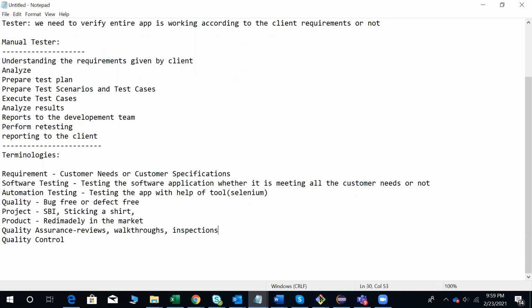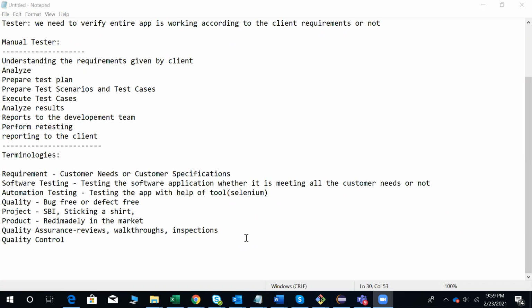Then only will we come to know what mistakes we are making. That is how it works. Whatever mistakes we are making, we need to know.